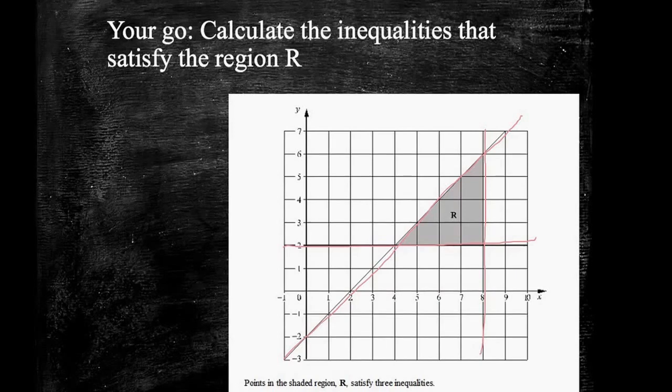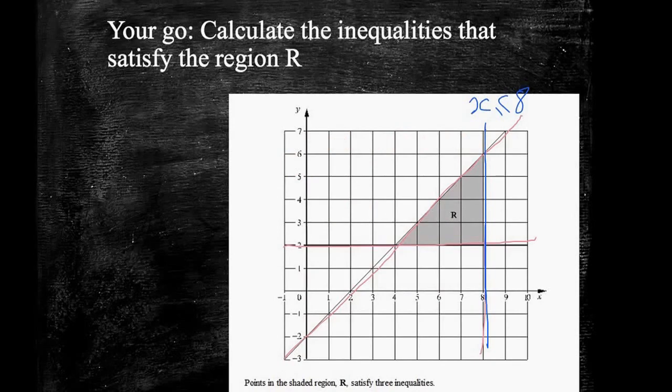Okay, so you'll see right at the bottom of the slide that it says one of the inequalities is x is less than or equal to 8. That's this one. Now that gives everything across here. So all the points to the left of this line are satisfied by x is less than or equal to 8.